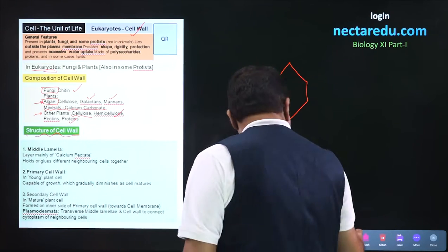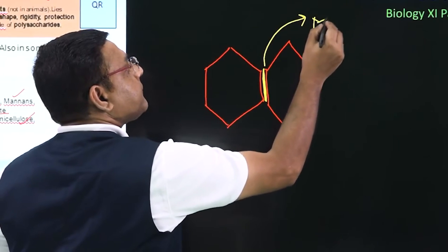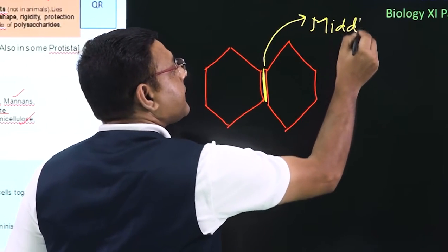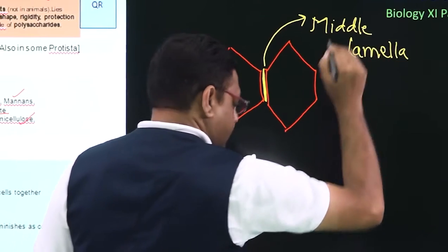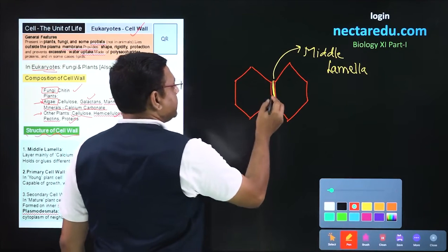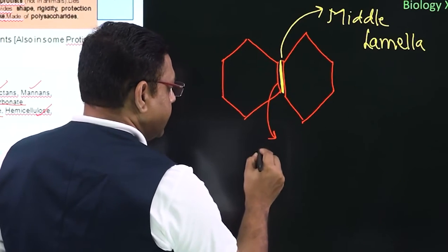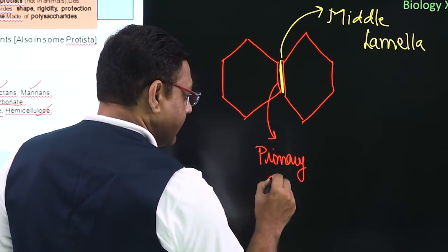So, let us name these. Middle lamella. This reddish portion will be primary cell walls. Let us call it primary cell wall of one cell.